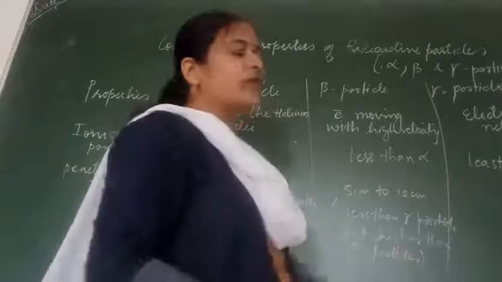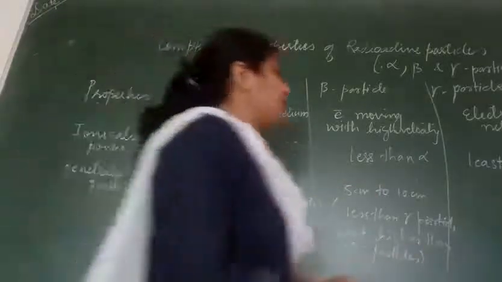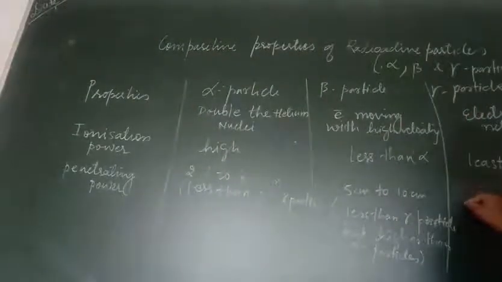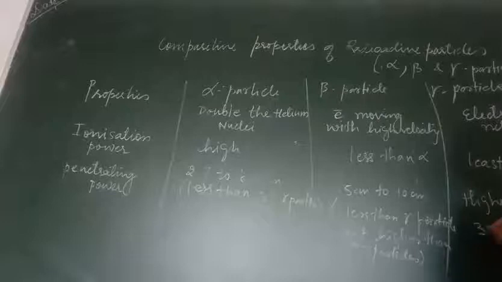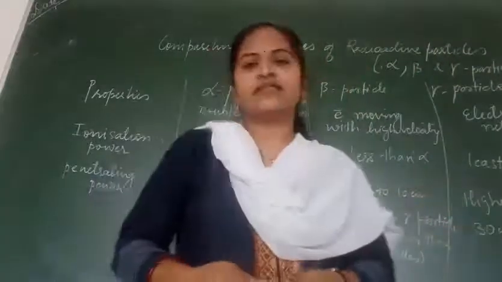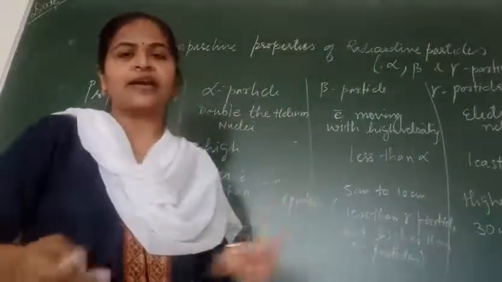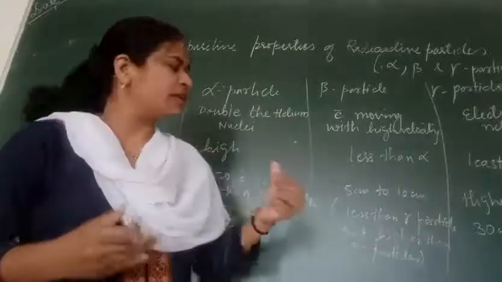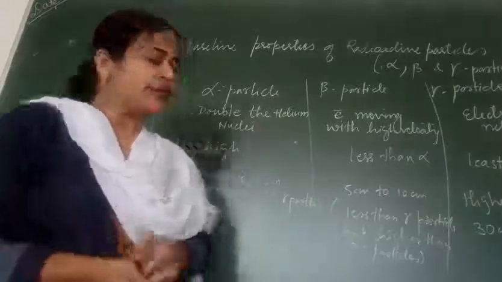Then speaking about gamma rays, they have the highest penetrating power, equal to 30 centimeter. That means a gamma ray can pass through a 30 centimeter thick sheet when it falls on it.